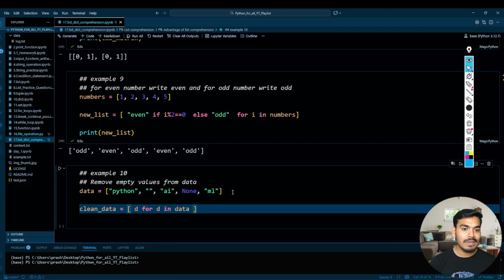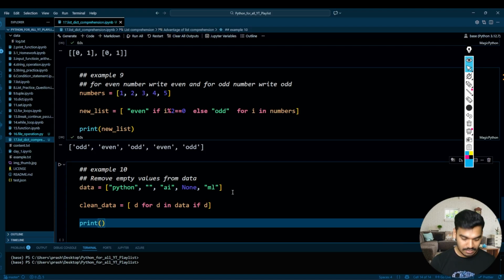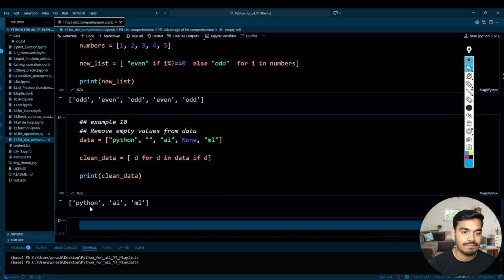Then it should be not empty, so we'll write if d, that's all, and then over here print clean data. So you have this.